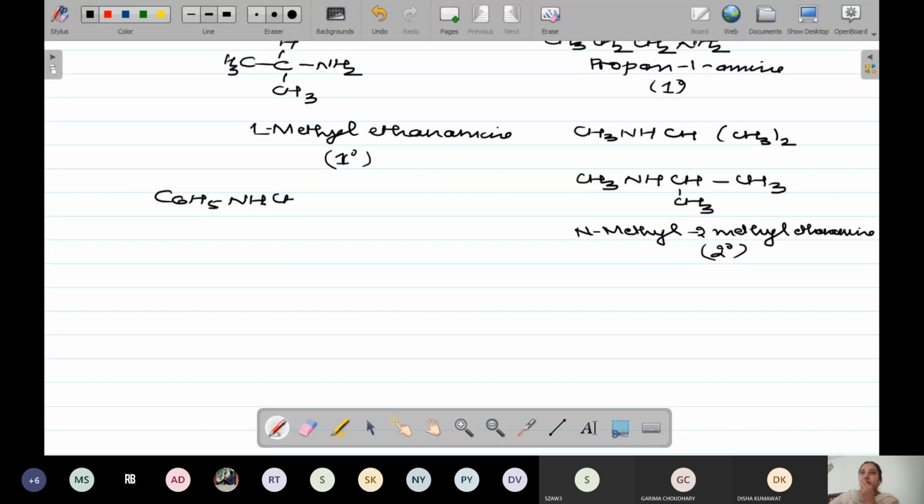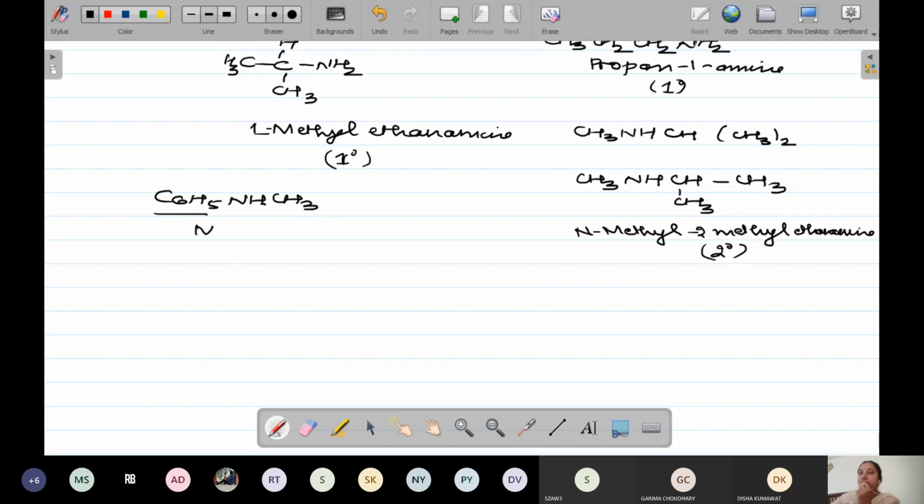Now coming to the next one, C6H5 NH CH3. What will be its name? Your benzene ring is attached to the amine group. Aniline or benzamine?